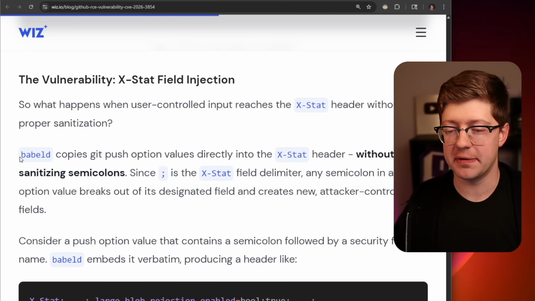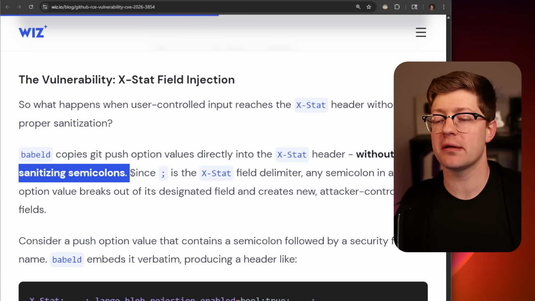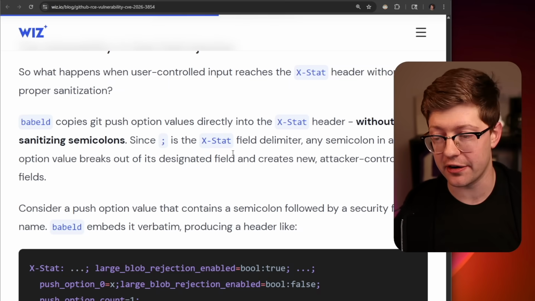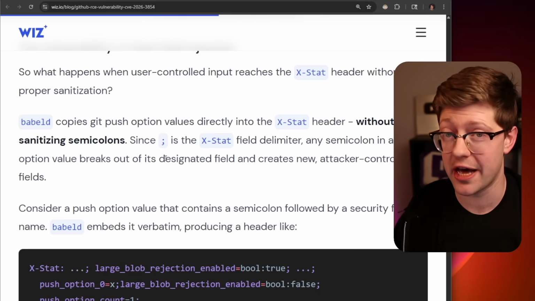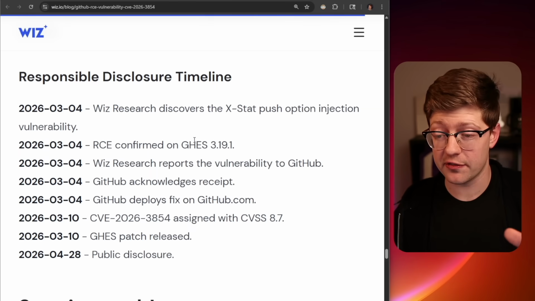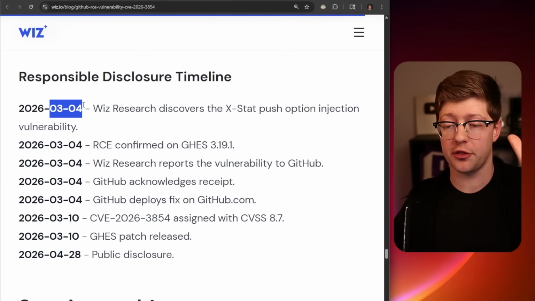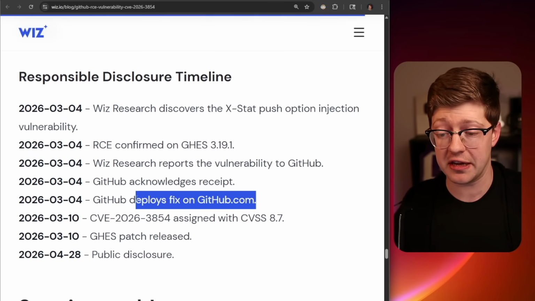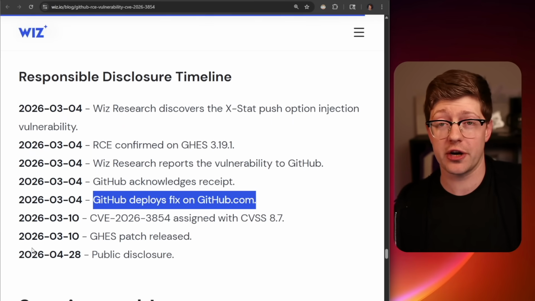And all that nonsense because Babel didn't sanitize out their semicolons, allowing any user to inject a field into the exstat header, allowing them to overwrite privileged headers. What a world. What a world. Now, props to GitHub. GitHub did fix this vulnerability, I think, in 2 hours after Wiz reported it. Wiz Research reached out on March 4th, and the RCE was confirmed by them and acknowledged and fixed within the same day, which is actually really great from a security standpoint.